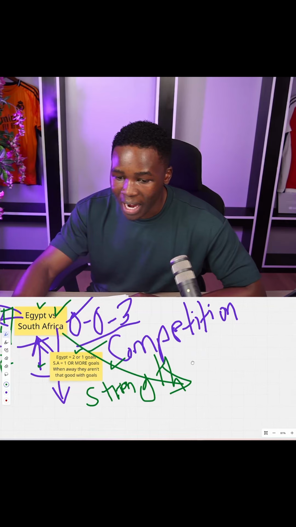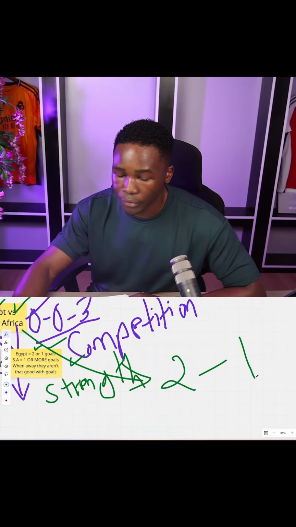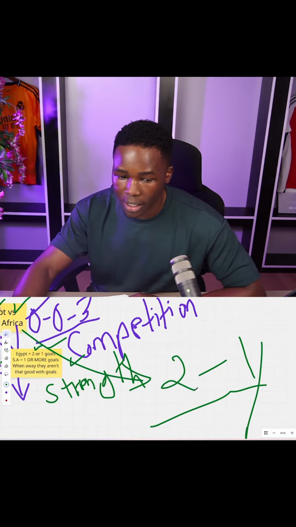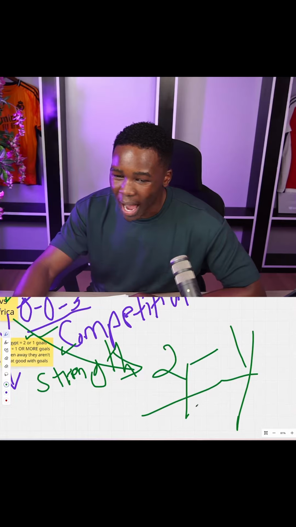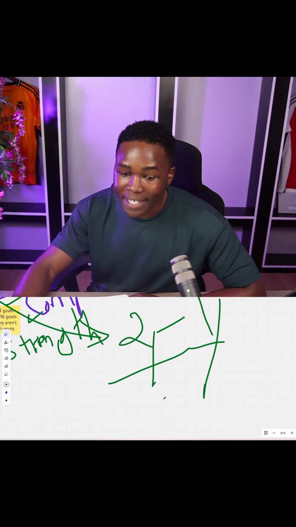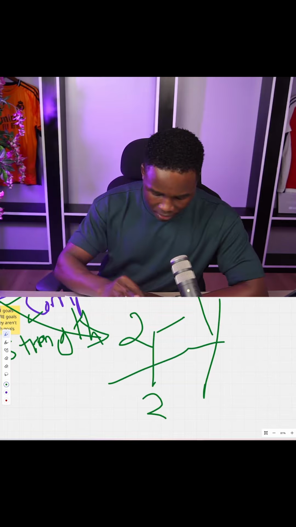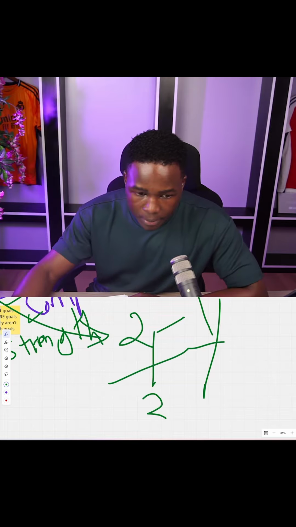South Africa game. And outcome number 1 is a scoreline of 2-1. And outcome number 2 is a possibility of, I think South Africa will get a goal. I think Egypt will get a goal. I do not see a scenario whereby Egypt wins the game by a clean sheet. So, at the end of the day, it is now time to make my decision and decide.